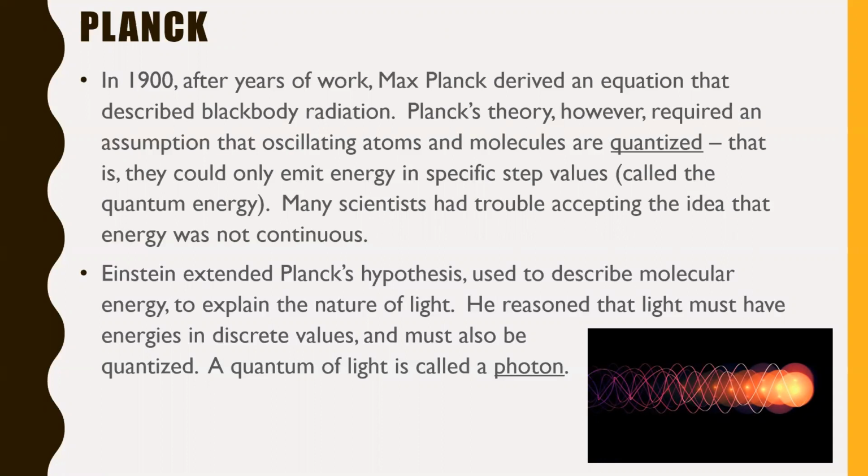Now, Einstein extended Planck's hypothesis, used to describe molecular energy, to explain the nature of light. He reasoned that light must have energies in discrete values, so not continuous. Discrete means little steps, and must also be quantized. A quantum of light, so a singular unit of light, is called a photon. So every photon that you add is a new quantum, right?